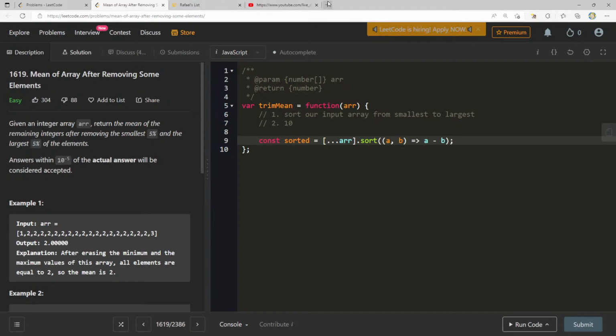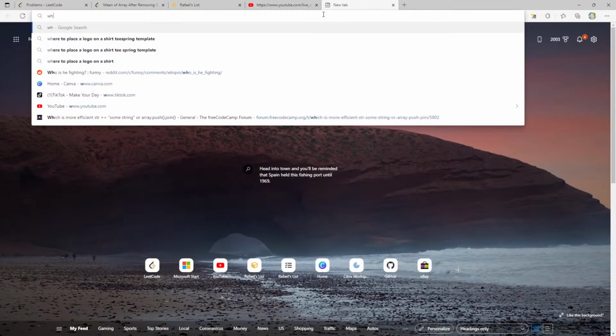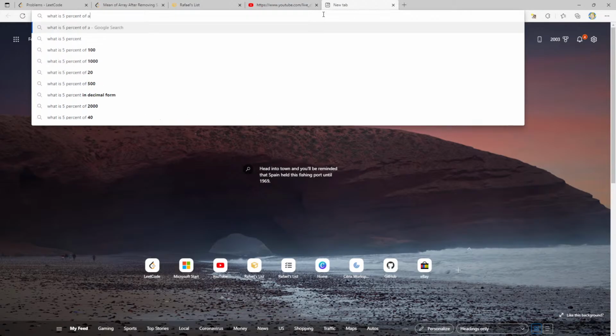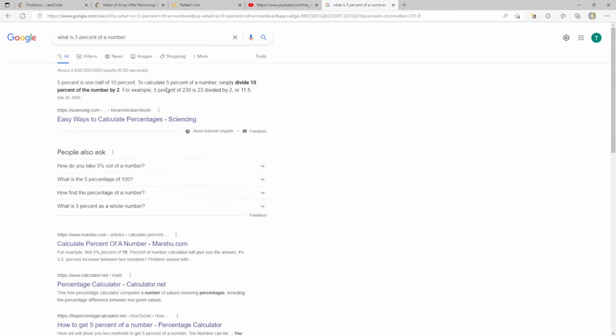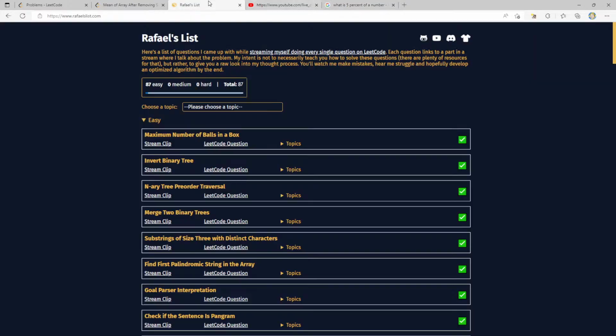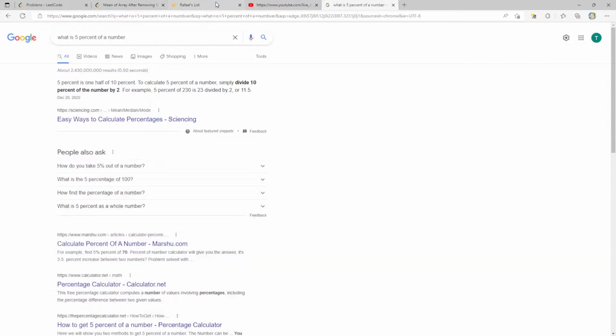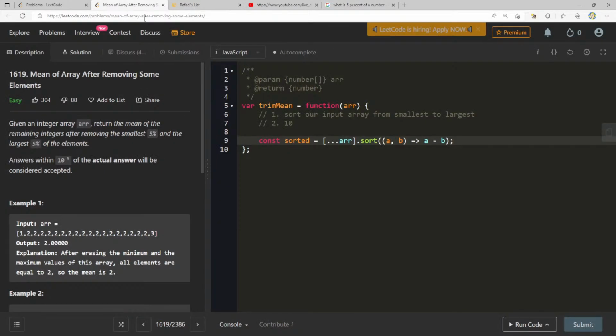Oh man, what is 5% of a number? Like, how do I figure that out? Why, half of 10% is 5%, so we simply divide 10% of the number by 2. Okay, divide 10% of the number by 2. So here this is 1, 2, 3, 4. Well, I guess we can do 10% and then by 2 is 0.5. So what does 0.5 even equate to though?